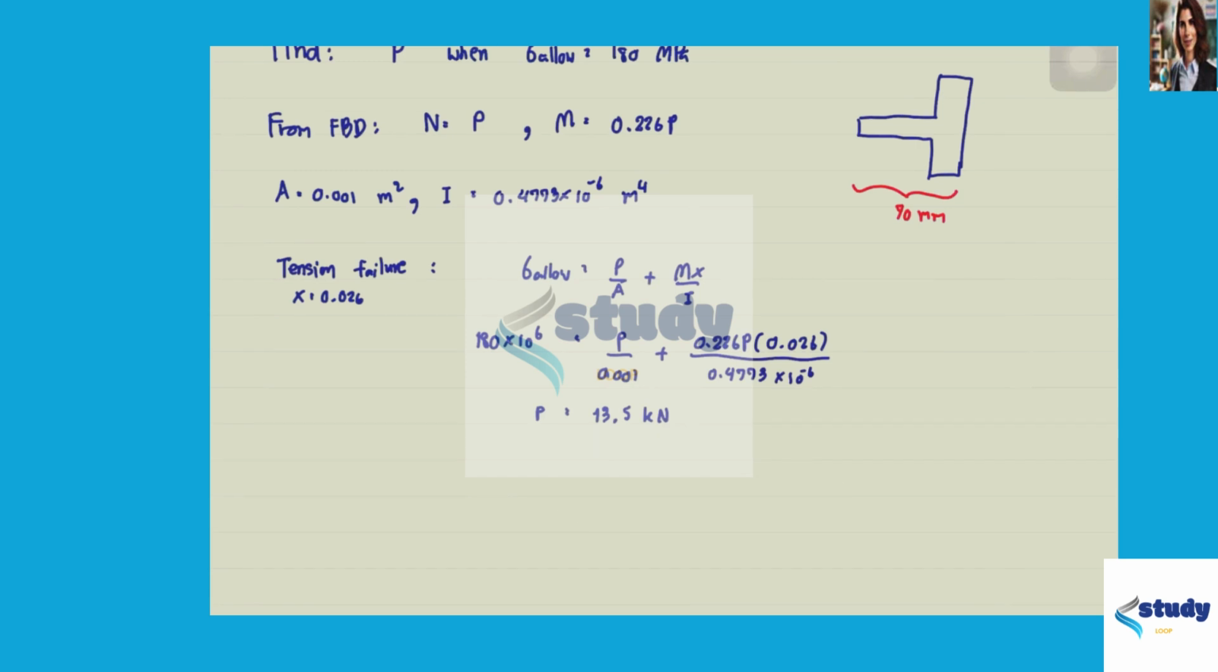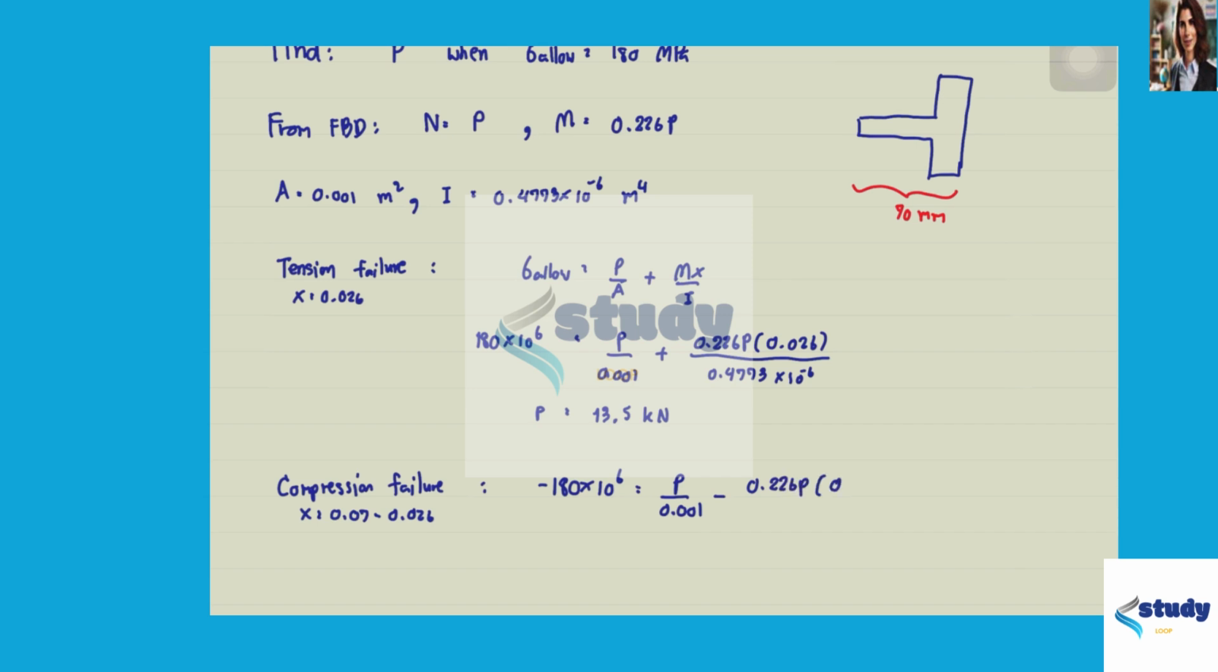But if we assume that it is a compression failure and it occurs at x equal 0.07 minus 0.026, so the allowable stress is minus 180 times 10 to the power of 6 equal P over A minus